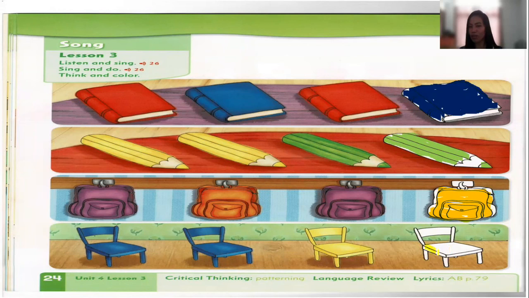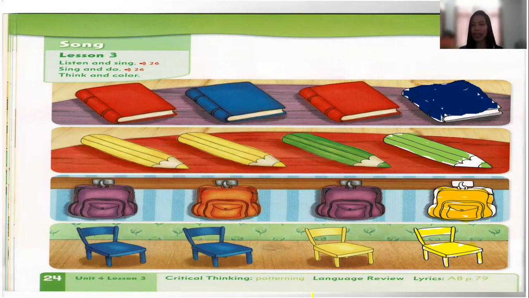Very good. So color the chair, color yellow. Use color yellow for the fourth chair. Only the fourth chair will be color yellow. You can ask your mom and your dad to help you how to color this one. And you may also look for the example given to you.